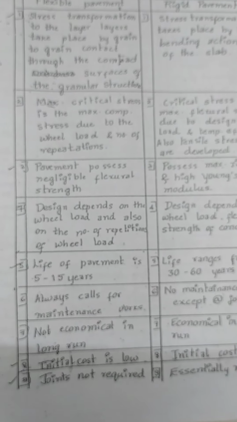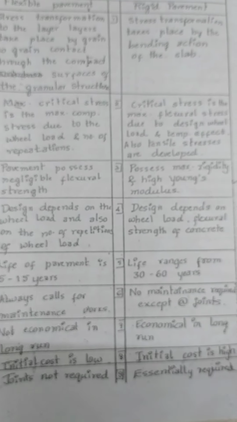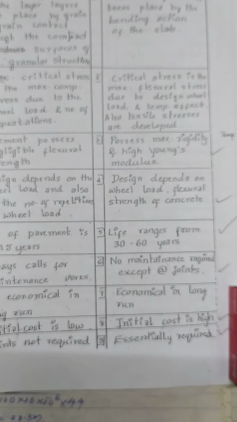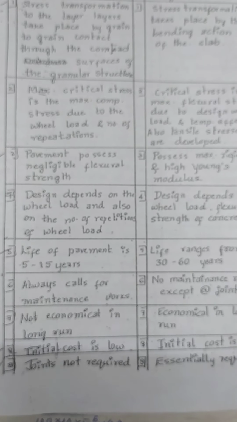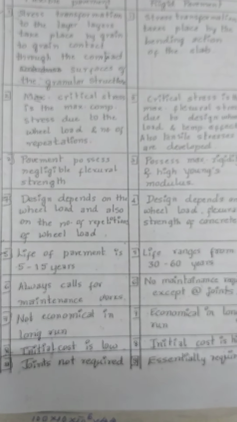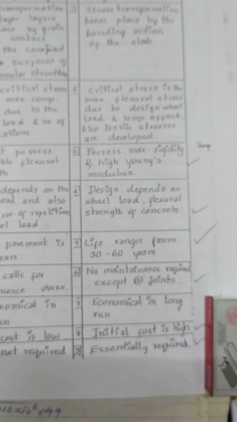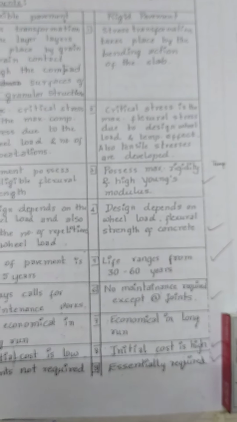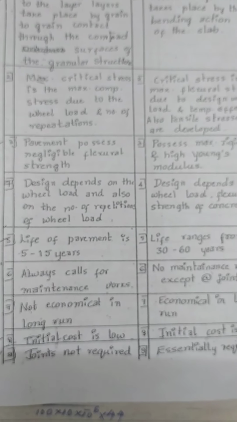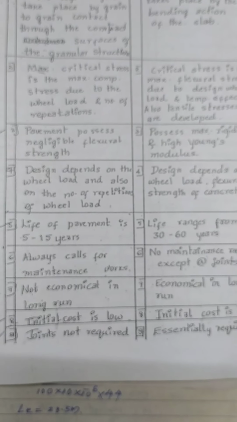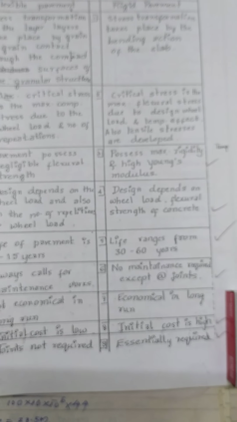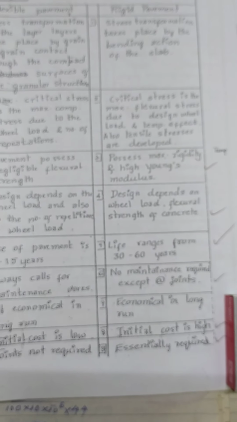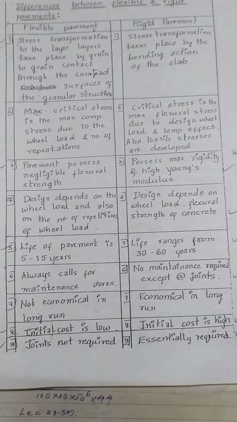Seventh, flexible pavement is not economical in the long run. Here, rigid pavement is economical in the long run. Eighth, initial cost is very low in the case of flexible pavement. Initial cost is high in rigid pavement. Ninth, joints are not required in flexible pavement, whereas joints are essential in rigid pavement. It is a must and should be provided.